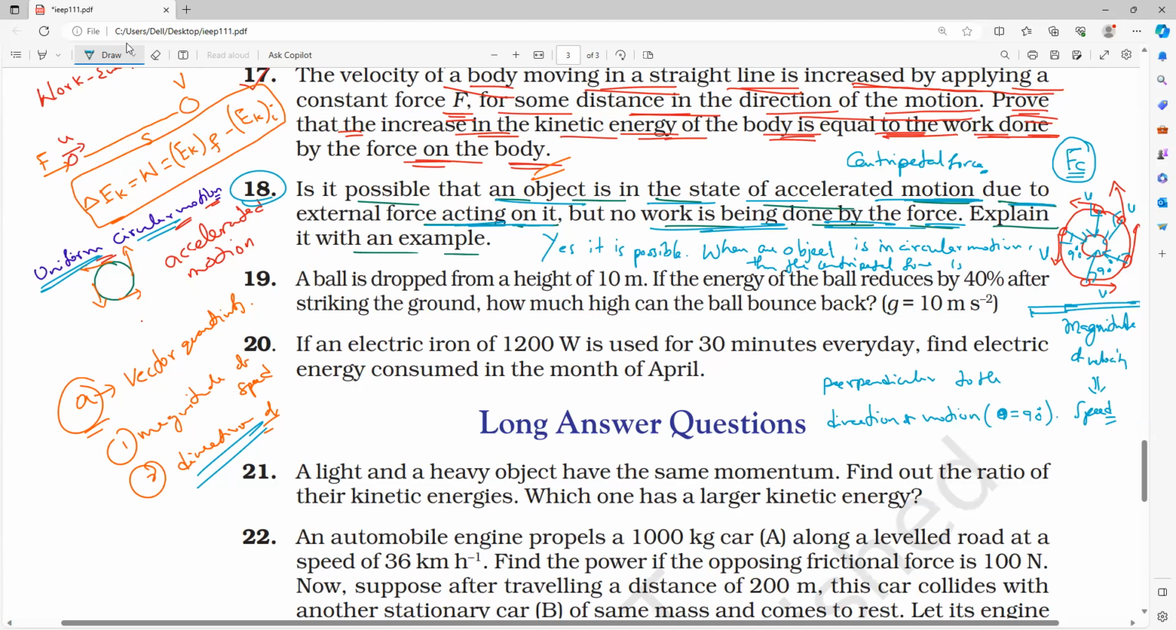Hence, the work done by the centripetal force is 0. But circular motion is what kind of motion? Accelerated motion. Circular motion is an accelerated motion. That is very, very important. Please, all of you write.